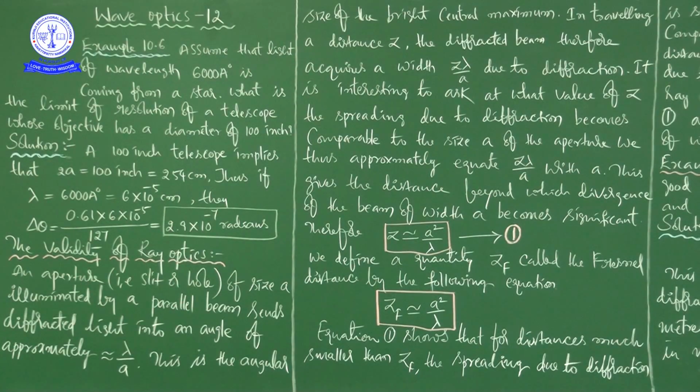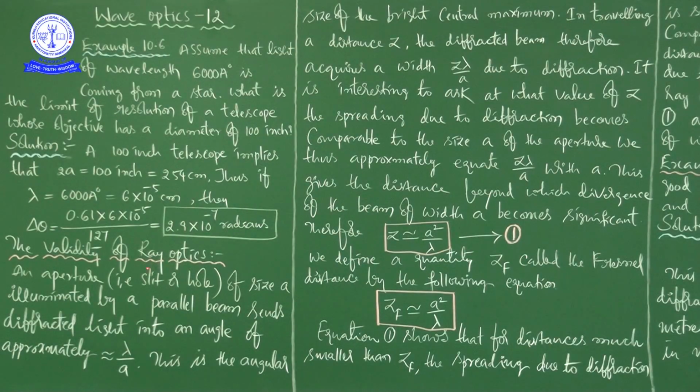This is the important thing when we discuss optics, because there we have two different chapters, which are the branches of optics, that is one is ray optics, another one is wave optics. In ray optics the light is traveling along a straight line in the form of a ray, but in wave optics light is traveling in the form of a wave. But depending upon the condition, when is ray optics valid, when is wave optics valid? It is a very basic, fundamental thing.